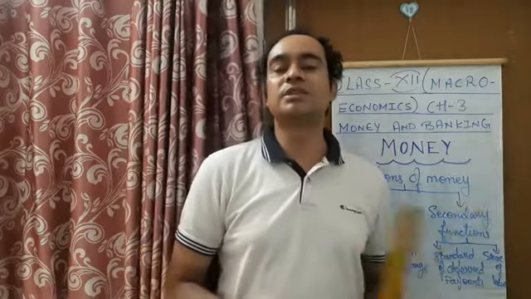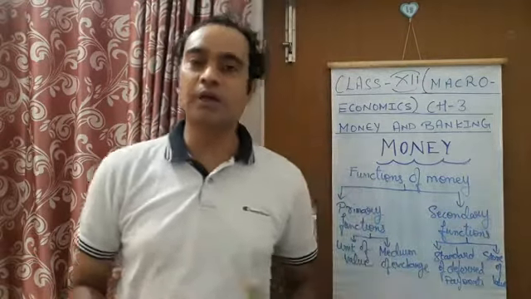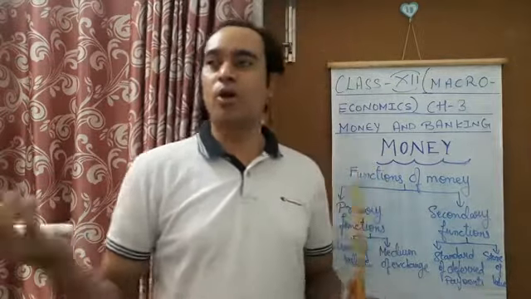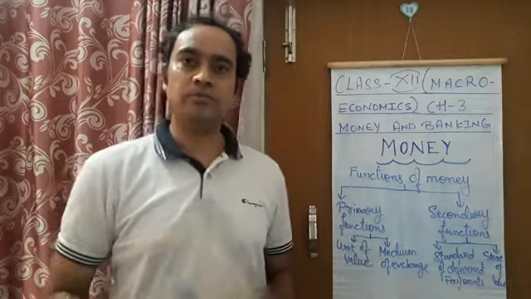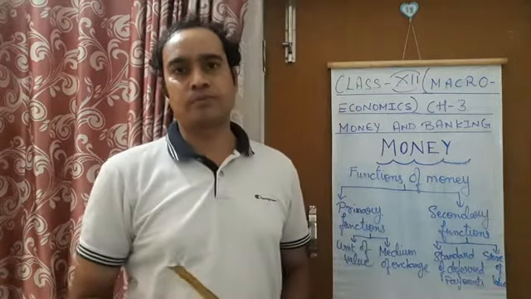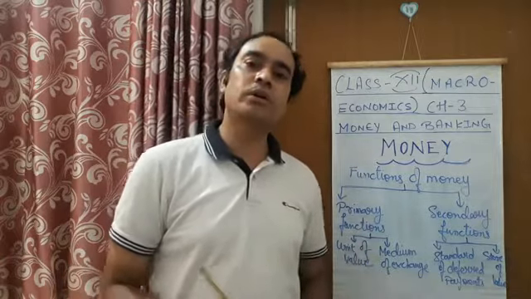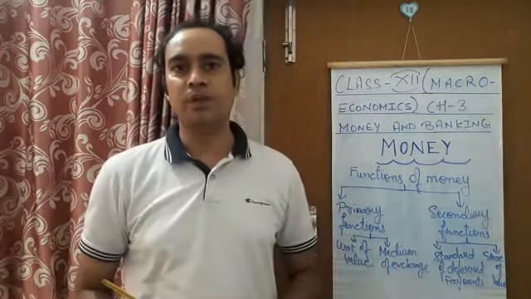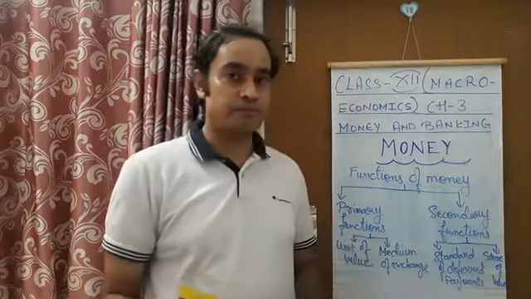In the barter exchange system, there was a difficulty when one chair was to be exchanged with one horse, because there was no unit of value. How can we measure what the value of the horse is, that it can be exchanged with one chair?